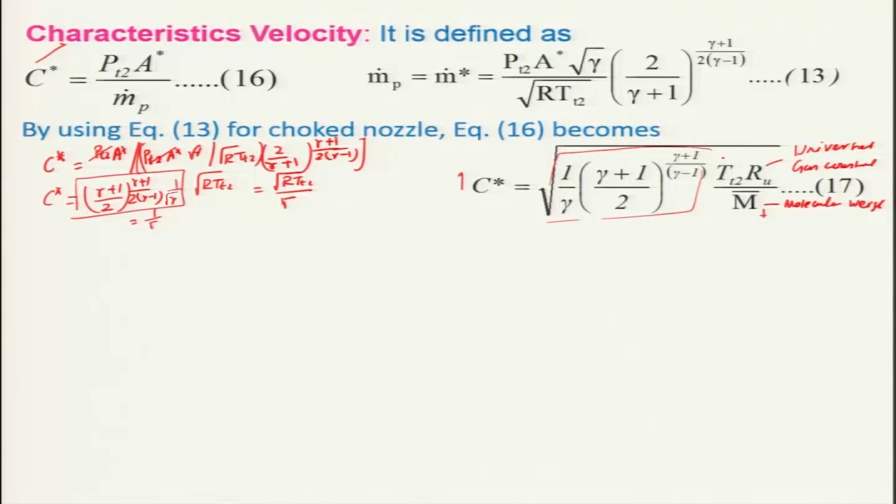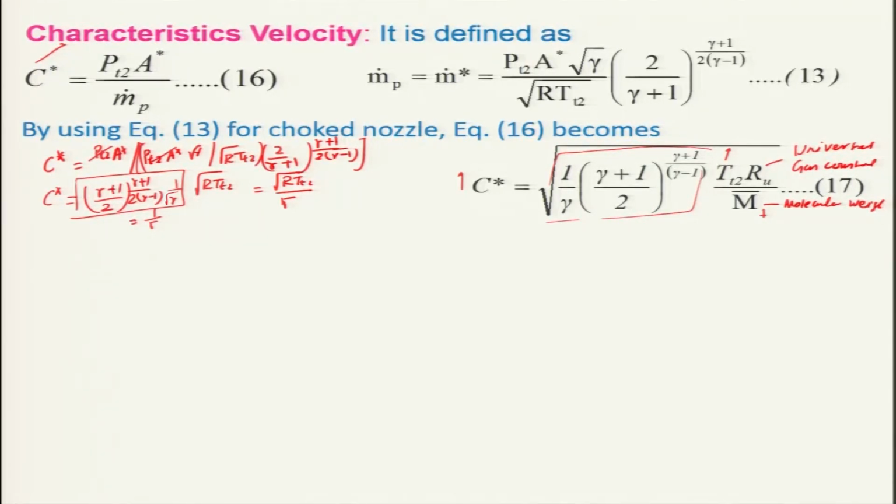If the temperature is higher, the C star also will be higher for a particular gamma. That is the reason why one can have some propellants with lower molecular weight, and that can be achieved when you add some constituents like hydrogen such that the molecular weight is reduced.